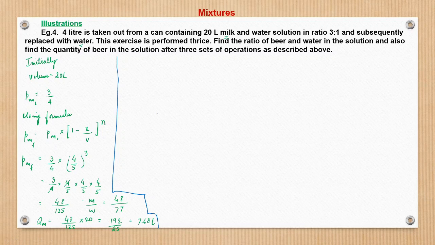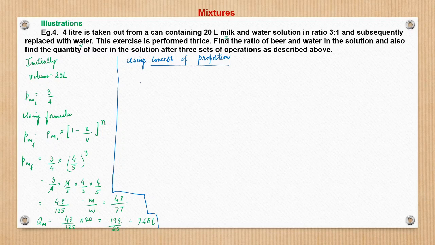Now see, first let us use the proportion approach, using the concept of proportion. So after the first operation, what happens?